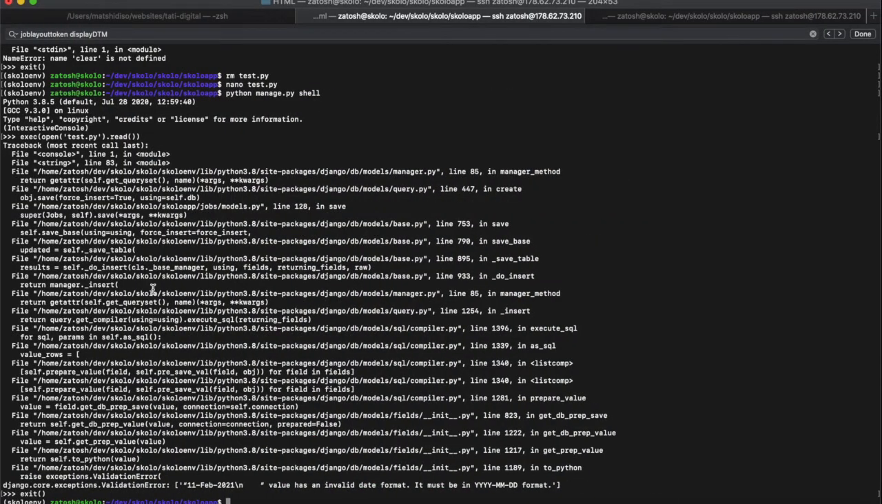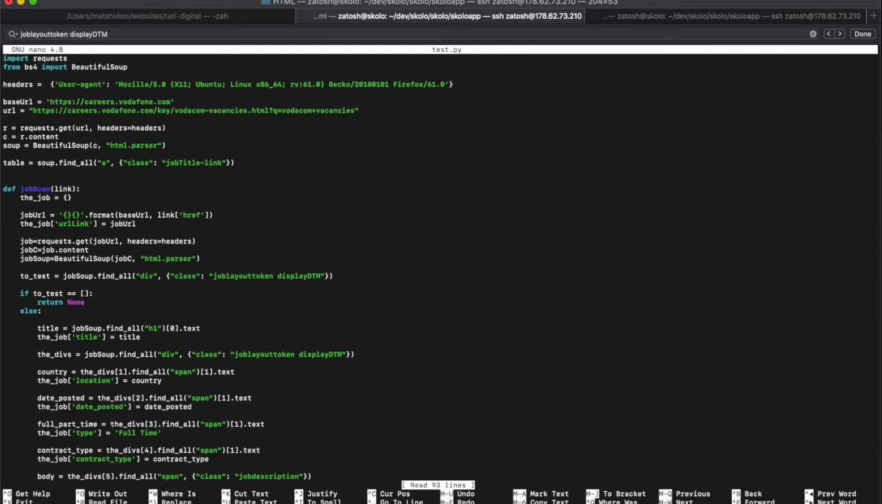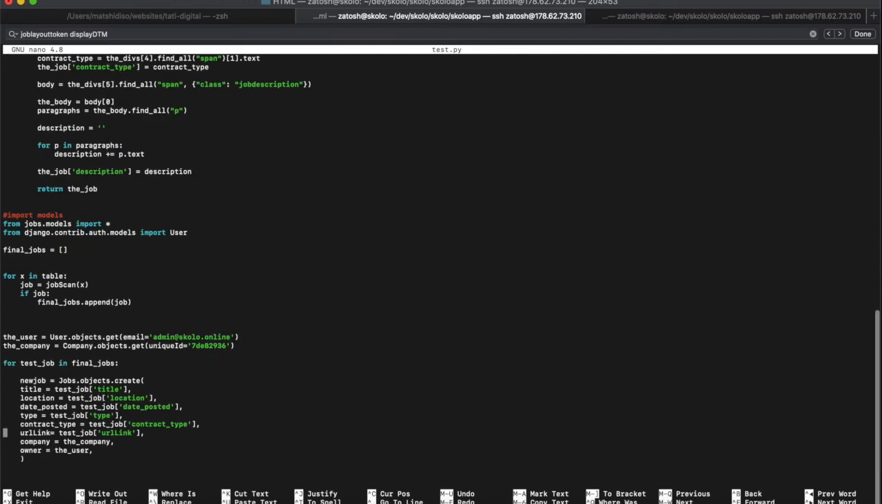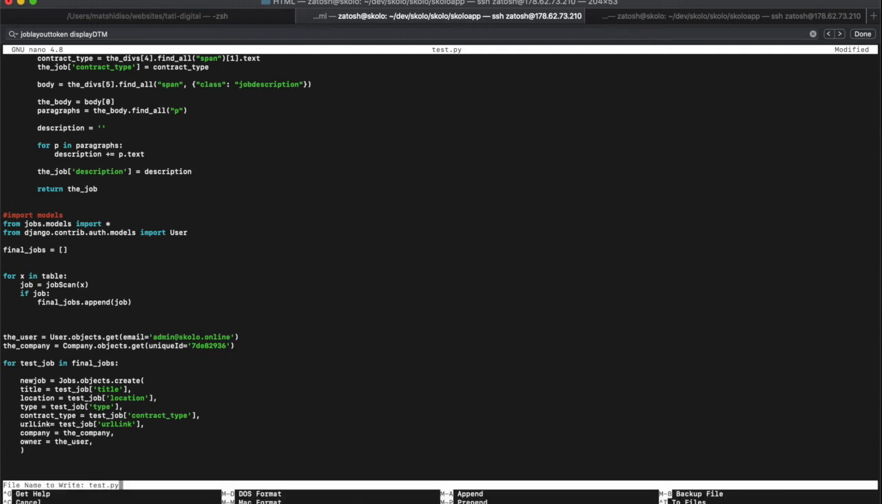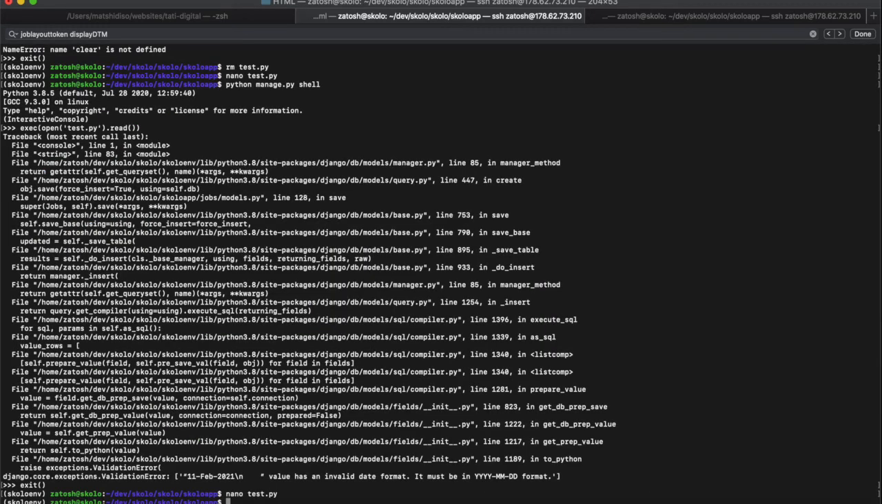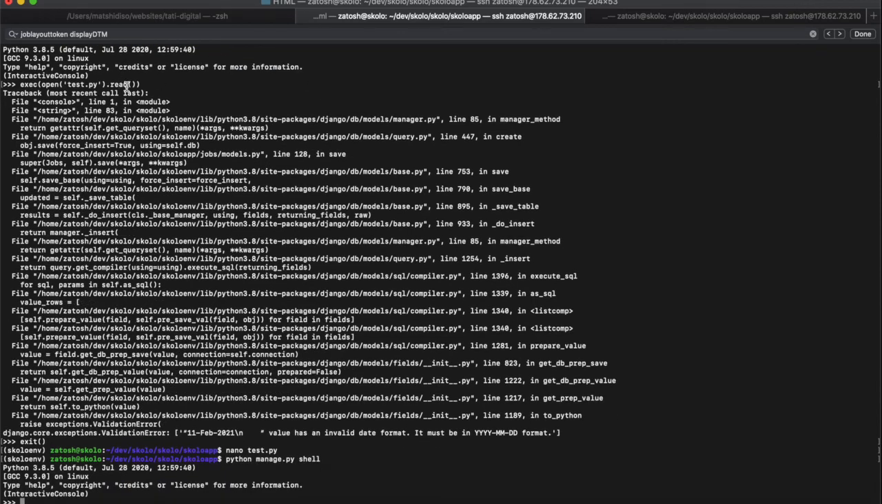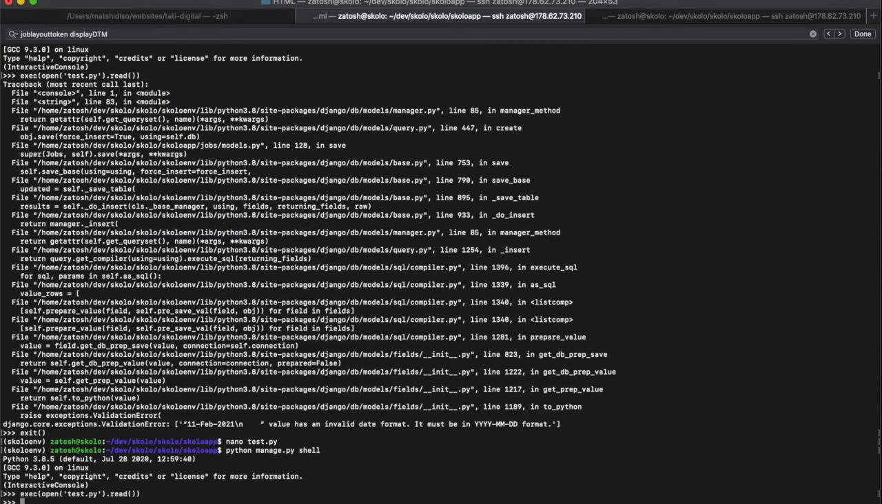So let's just nano test.py. I'm just going to go and remove it. Okay, it's not necessary to have it. In the other data set, I didn't even have it. All right, and then okay, so it ran this time. Okay, and I'm going to exit.